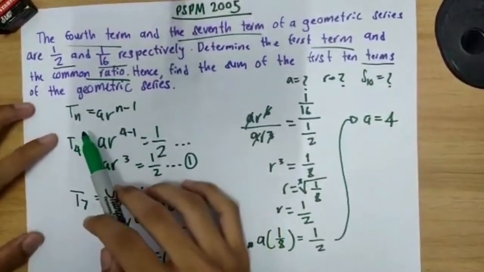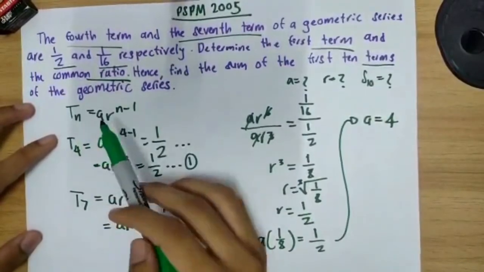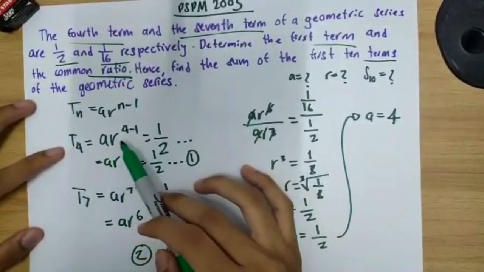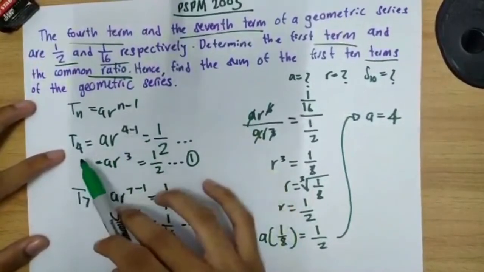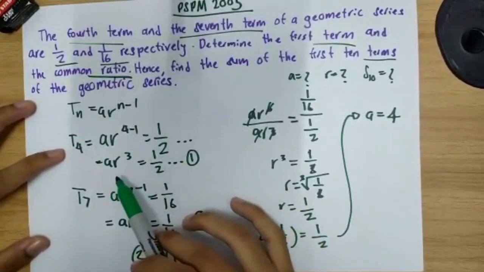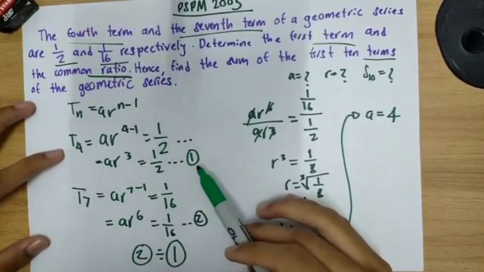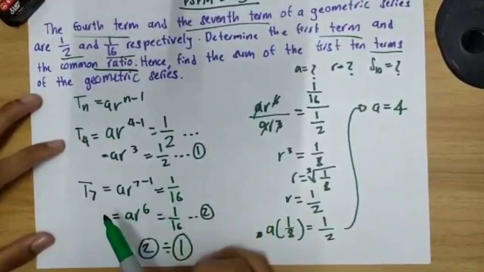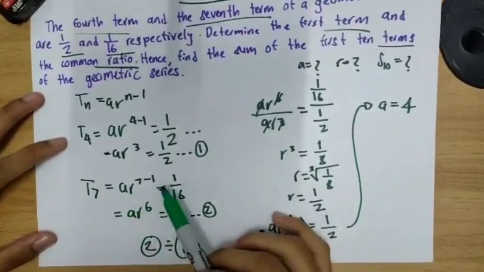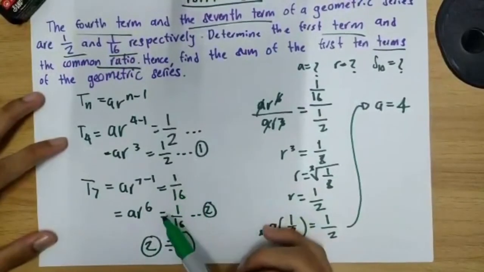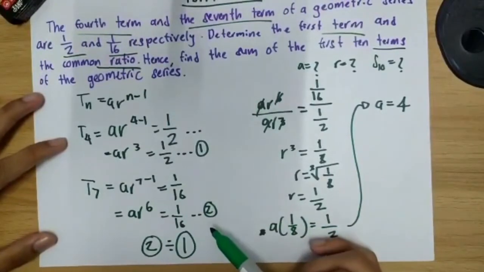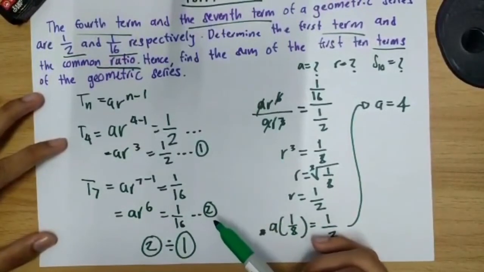First we need to use this formula for geometric series. The fourth term: AR to the power of 4 minus 1, 4 because it is the fourth term, equal to 1/2. 4 minus 1 we get 3, so AR^3 equals 1/2. This is the first equation. The next equation is the seventh term: AR to the power of 7 minus 1 equals 1/16, and 7 minus 1 we get 6, so AR^6 equals 1/16. This is the second equation.